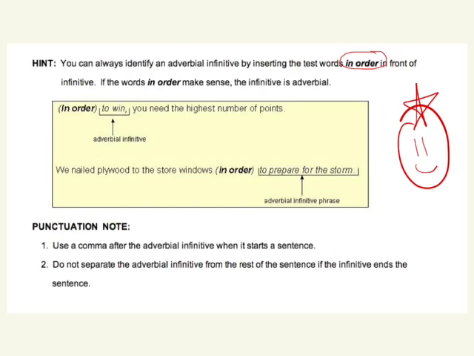Let me check. I'm going to put in order in front of it. Now I have, in order to win, you need the highest number of points. It works. That means without even going to check and see what it's modifying, I know it's an adverb. We nailed plywood to the store windows in order to prepare for the storm. It works. So if you can remember that trick, you can definitely identify adverbial infinitives. Okay?